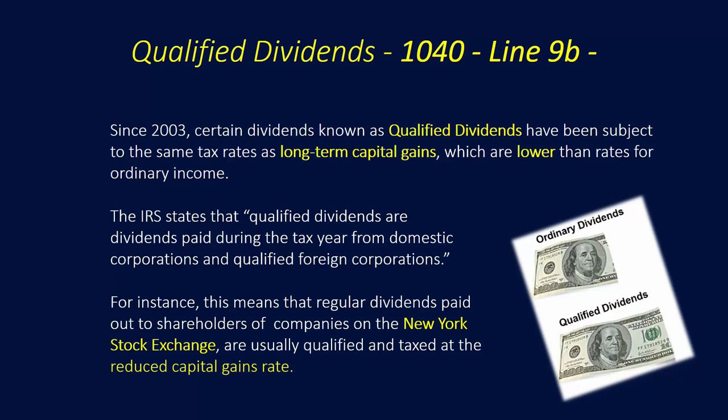For instance, this means that regular dividends paid out to shareholders of companies that are listed on the New York Stock Exchange are usually considered qualified dividends, and they're taxed at the reduced capital gains tax rate. In other words, you'll save tax money on these qualified dividends.